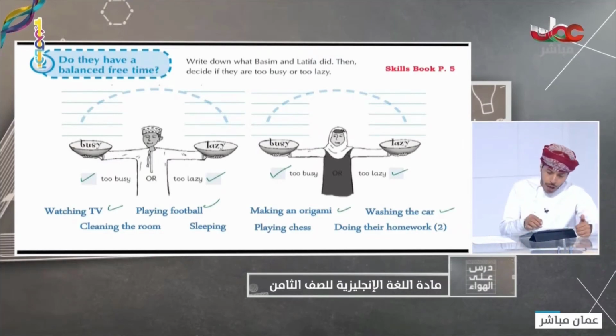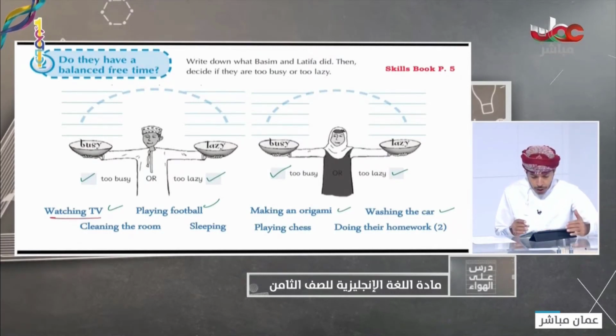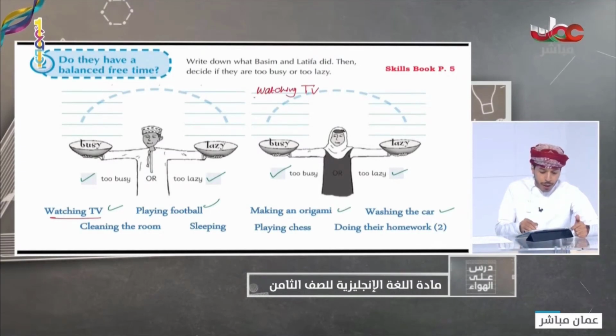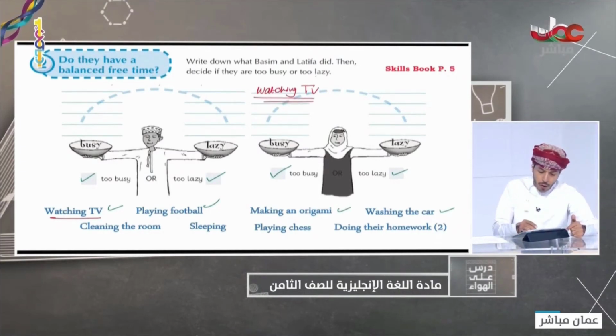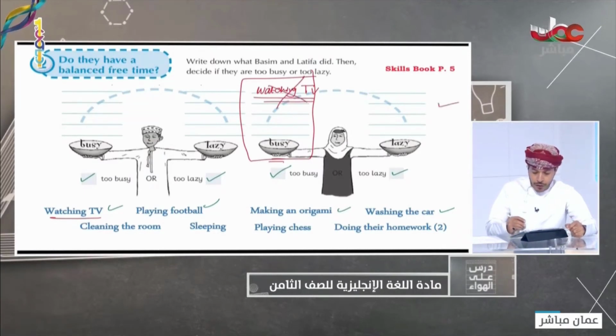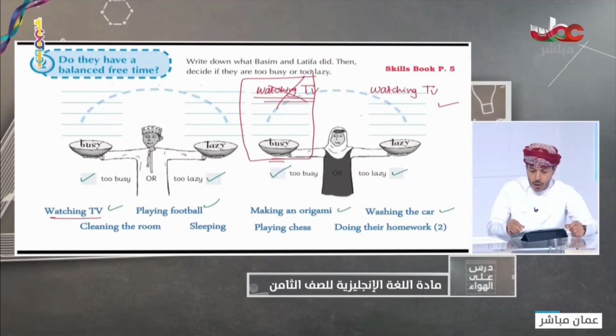For example, if we have the first thing, which is watching TV. Watching TV is a lazy activity, and it's done, of course, by who? By Latifa. So we will put watching TV here. But I think we cannot put it here. Why? Because this column is for what? If she is busy, but unfortunately she is not busy. She is lazy. So we will put watching TV in this column.